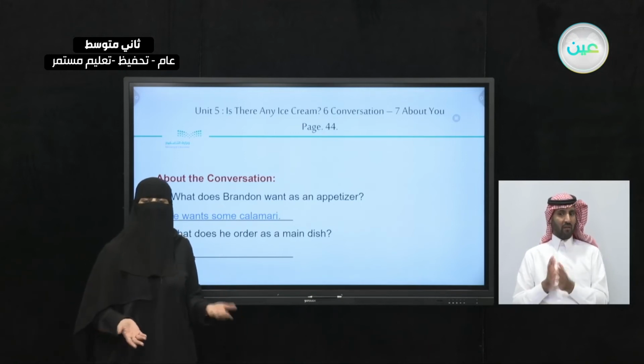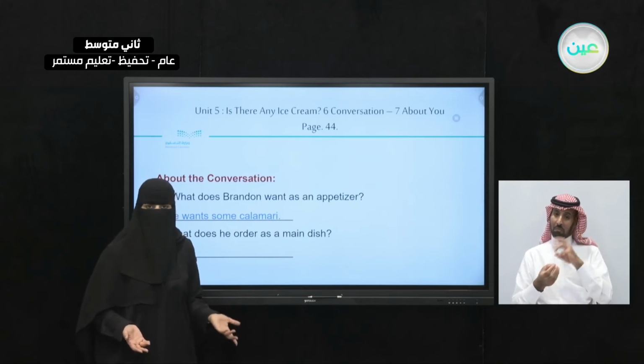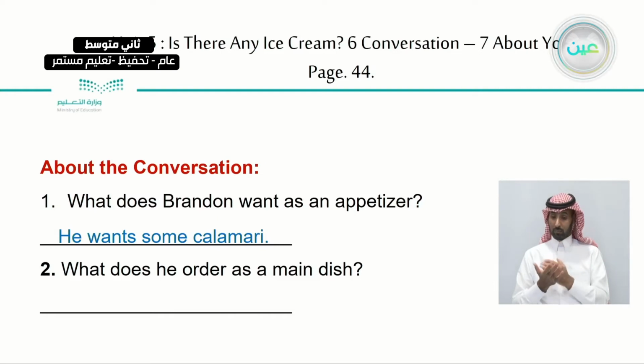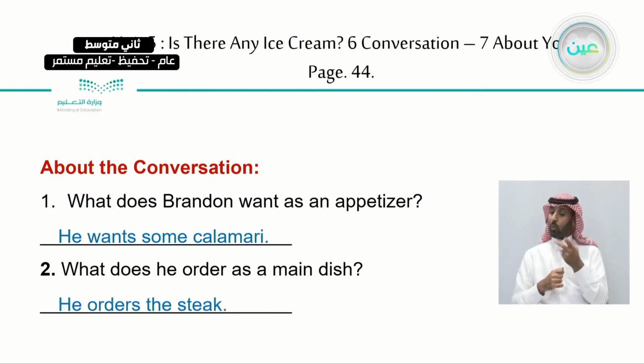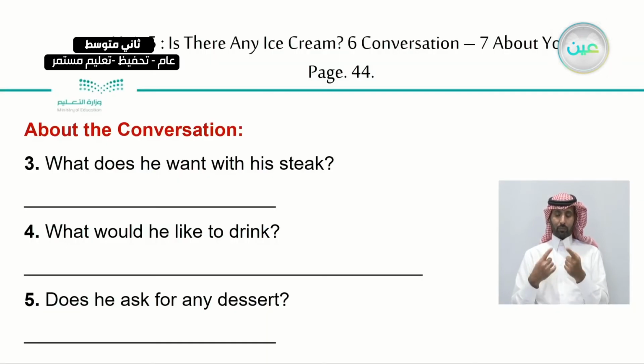So then the server suggested a replacement for it, right? Now, what does he order as a main dish? As a main dish, he orders the steak. He orders the steak. That was the main dish. Now, how about this question? What does he want with his steak?